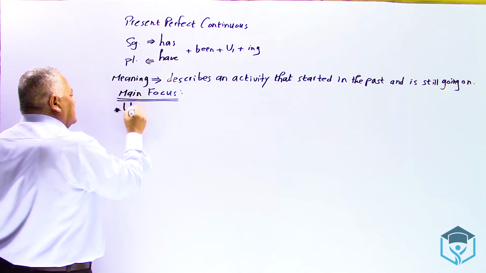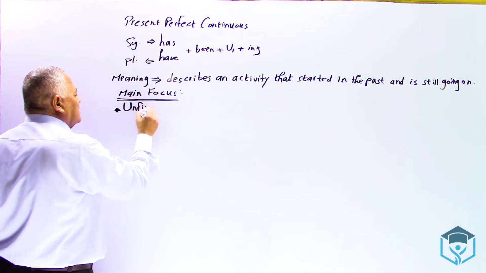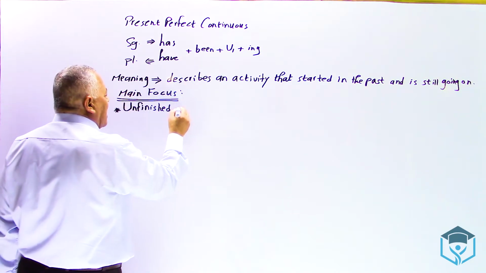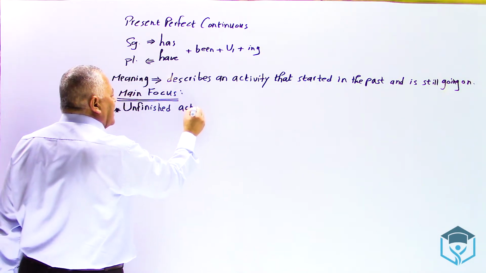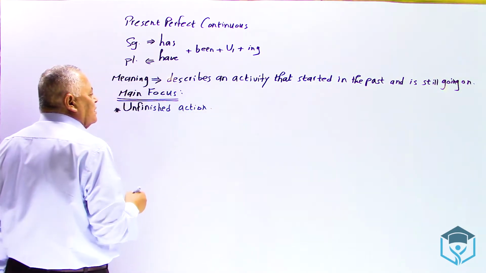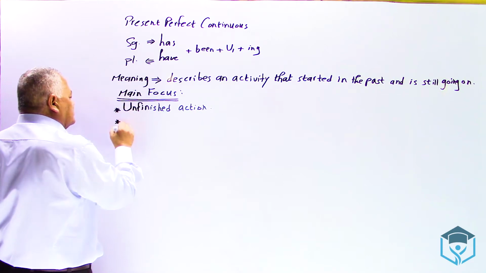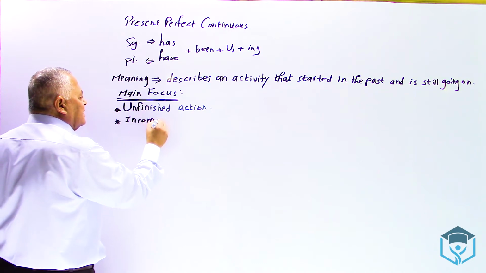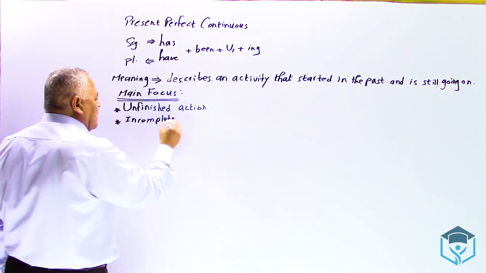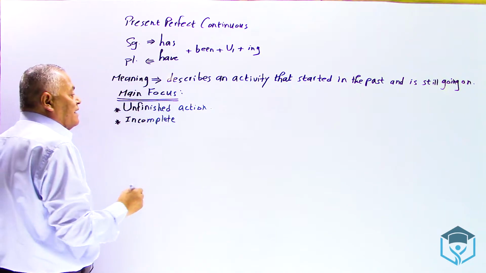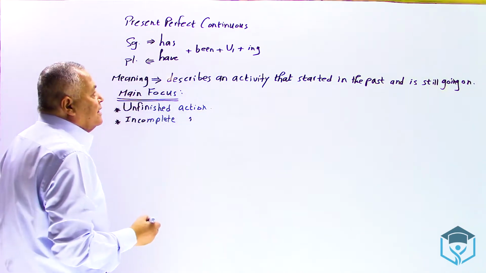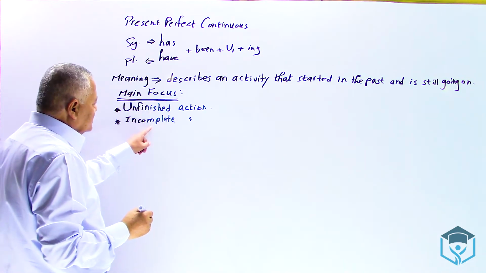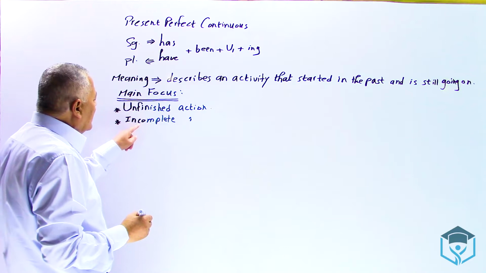The action, or the activity, or the event is unfinished. So I say unfinished action. What is meant by unfinished action? I mean incomplete. Now compare this verb form with the present perfect simple. The first one was finished and complete. This one is unfinished and incomplete.